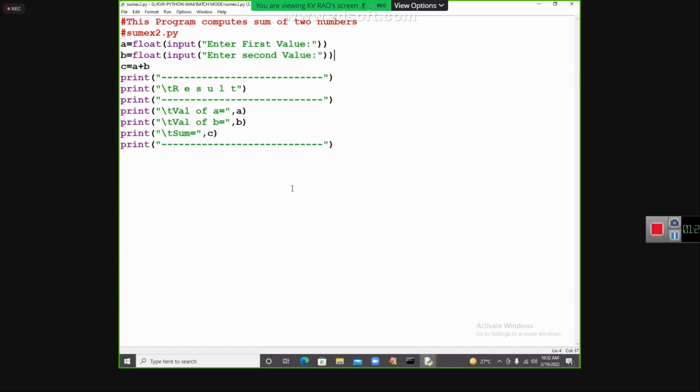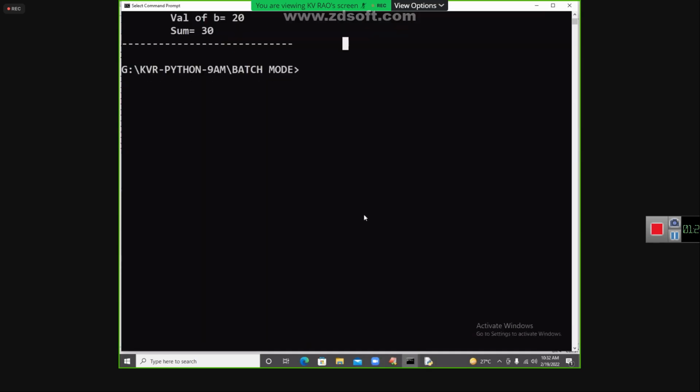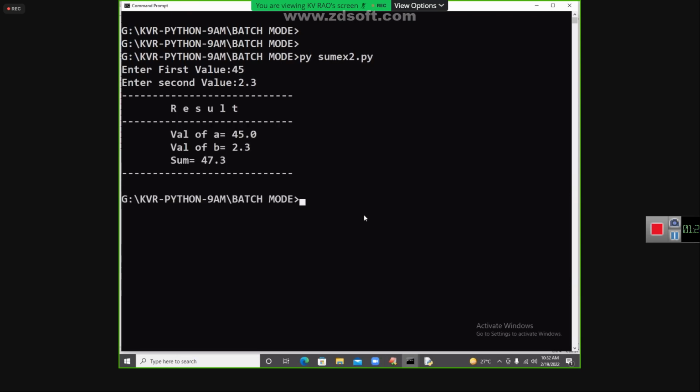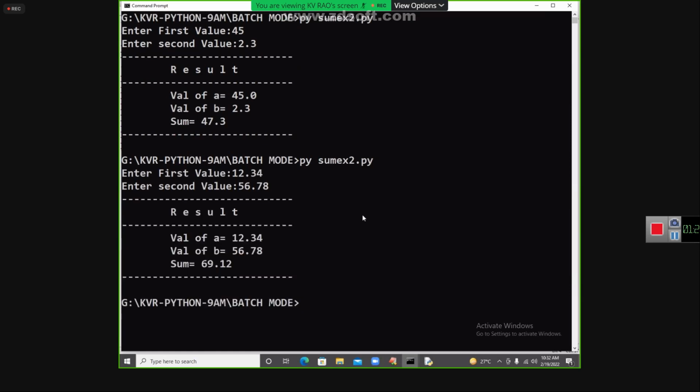Another way of running my code is also there. Go to the command prompt. Already you are well aware of this command prompt. Which tool is used for running this program? Yeah, py. What is my program name? ex2.py. Yeah, beautiful. So 45 and then 2.3. I got the result. Once again, you run it. Enter 12.34 and 56.78. I got the result like this.